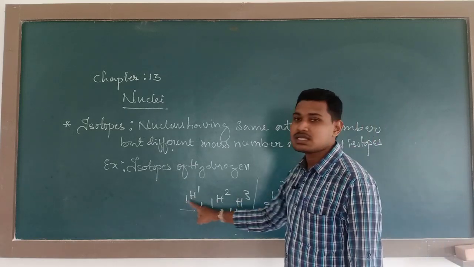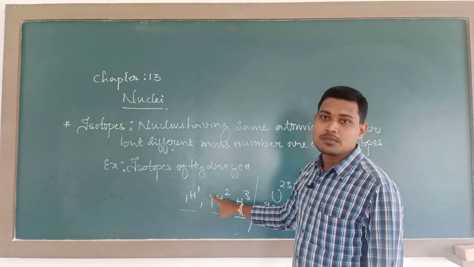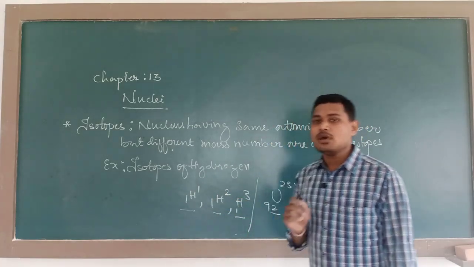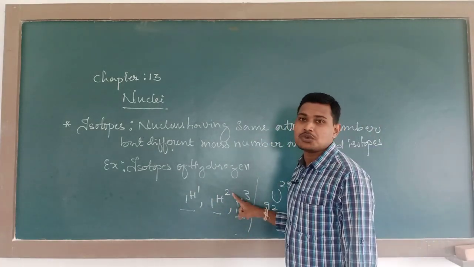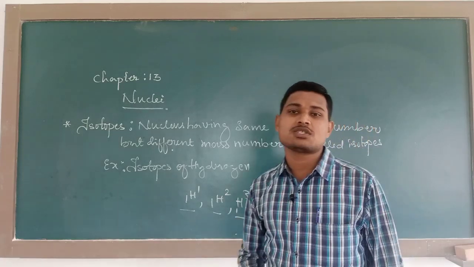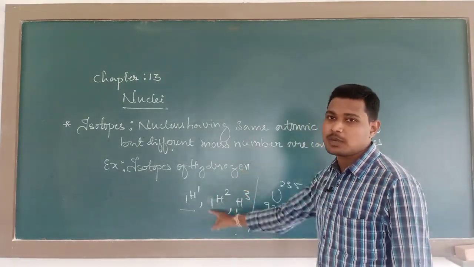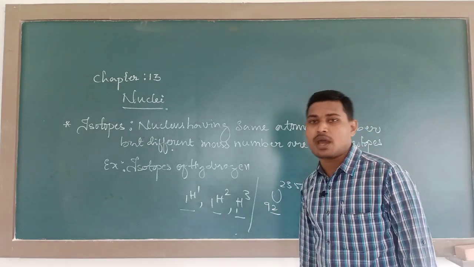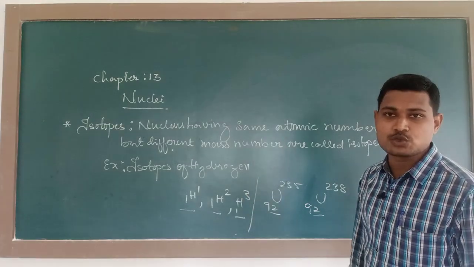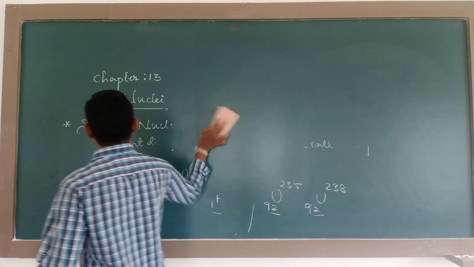Hydrogen isotope 1H1 is protium, and its nucleus is simply referred to as a proton. 1H2 is deuterium, whose nucleus is the deuteron, and 1H3 is tritium, whose nucleus is called the triton. The proton 1H1, with atomic number 1 and mass number 1, is the smallest nucleus in nature, that is hydrogen.